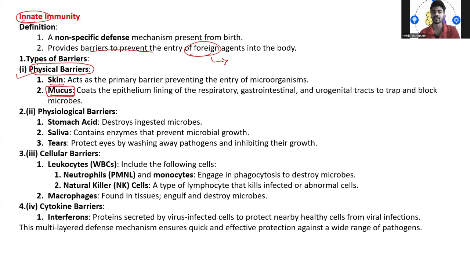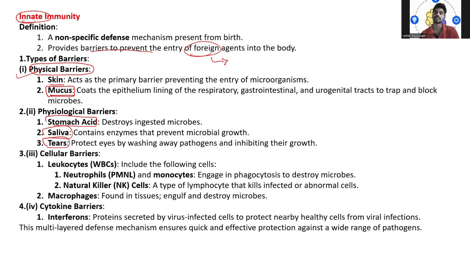Later we have the physiological barrier. What is there in the physiological barrier? We have stomach acid, then saliva and tears, okay? Whenever we eat food and that gets inside the digestive system, unknowingly food may also contain some pathogens. They may also contain some insects or some chemicals or bacteria, fungi, whatever it is.